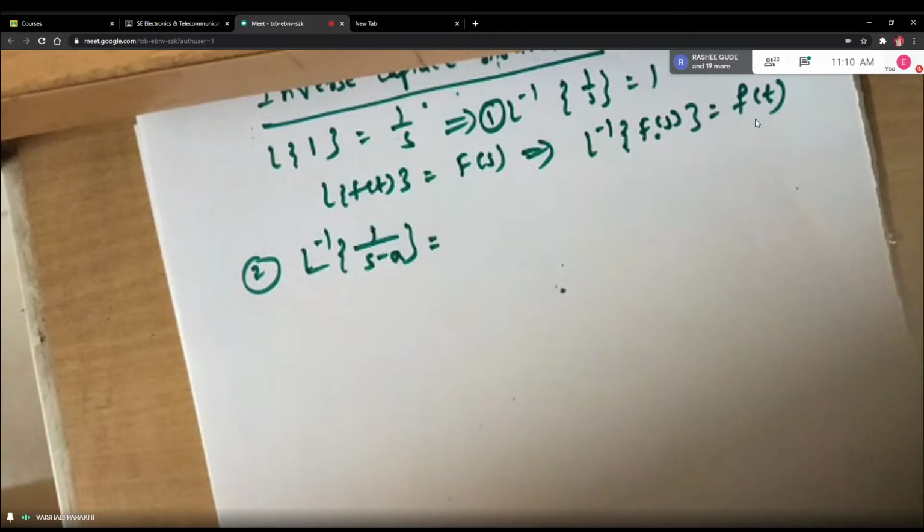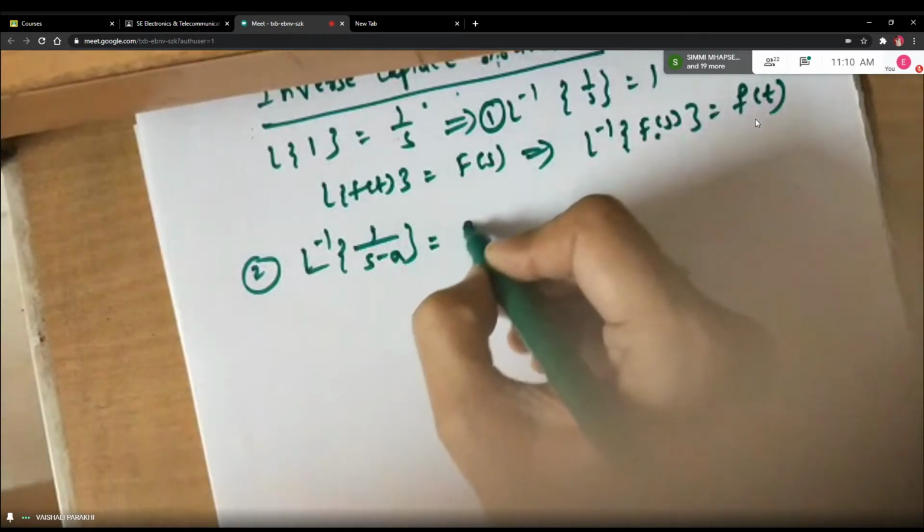Vidula left. What happened? Okay, who will be able to tell? Anjima? Ma'am, it's e to the power at. E to the power at.